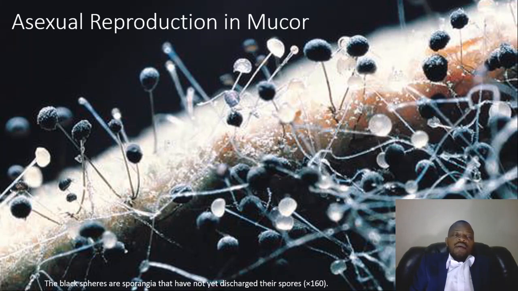But in this case, the spores are not in chains, but are enclosed inside these spherical bodies. Inside here there are hundreds of spores, which are dispersed either by insects or by air currents, and they are discharged, and that is how they reproduce. Each spore will grow into a new parent plant.